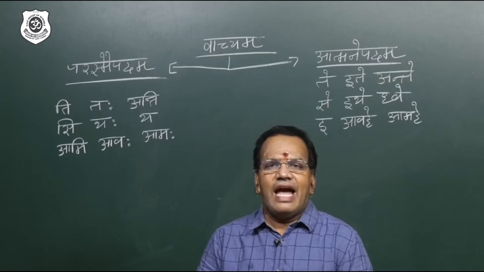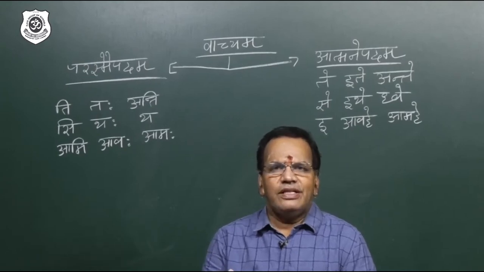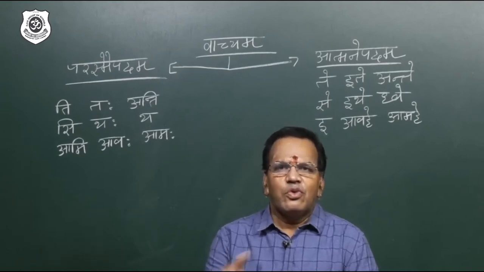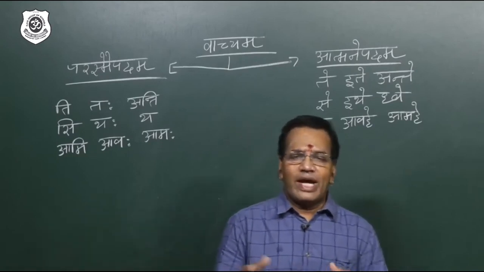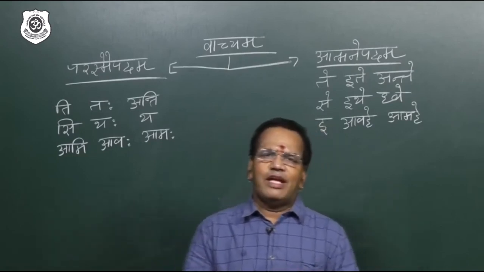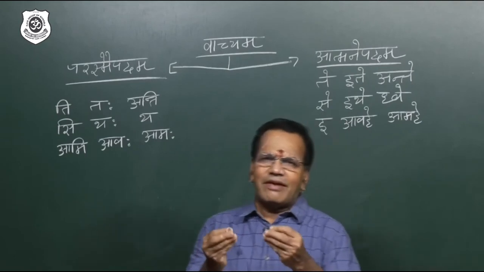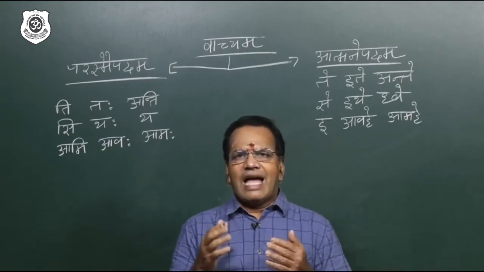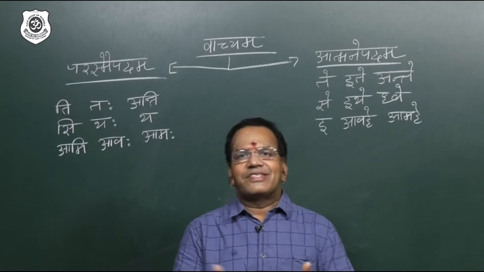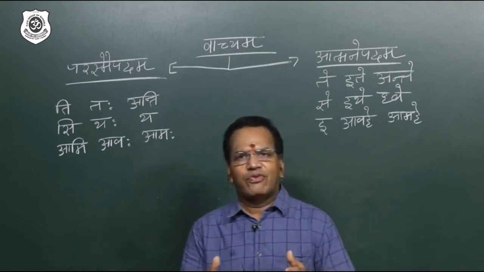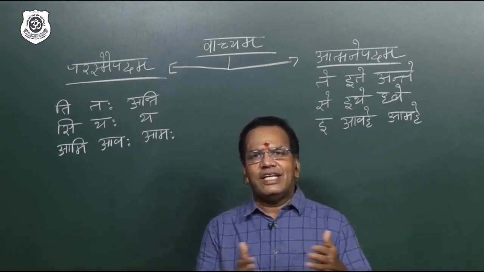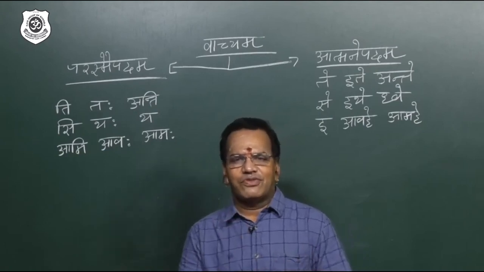In Sanskrit we have parasmaipadi, atmanepadi, ubhayapadi. Why parasmaipadi, why atmanepadi? I will explain a little bit. Whenever the action goes to others, if we are doing any work for others, then generally the parasmaipadi verb comes.